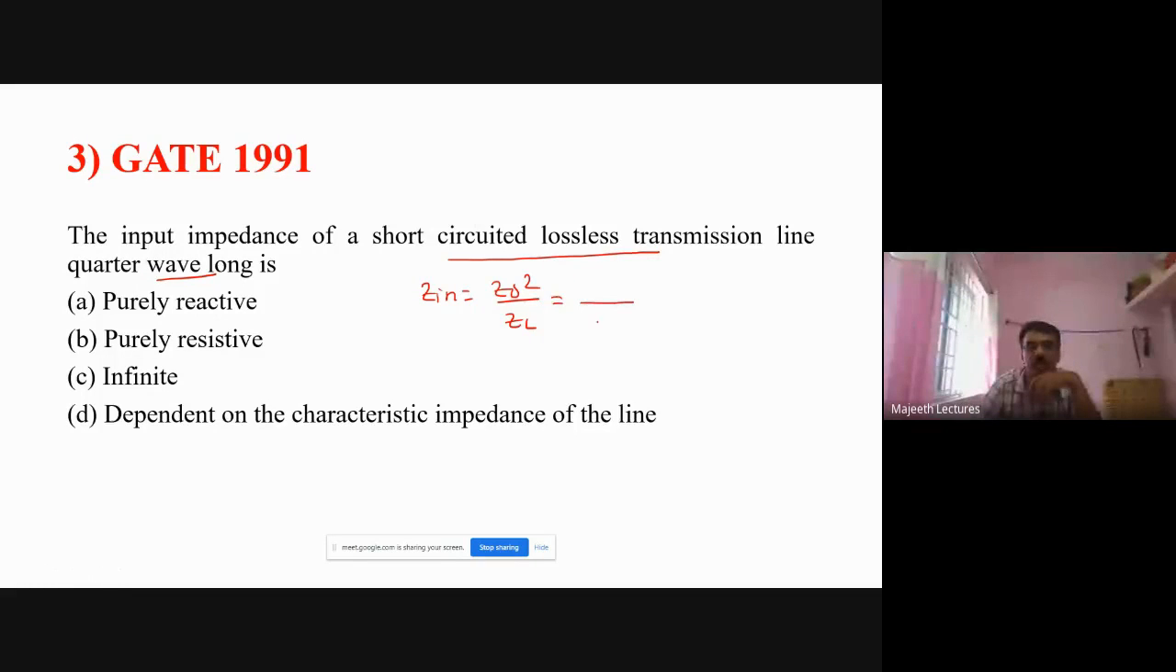Sorry. It is short circuited. Short circuited means the line load impedance is 0. So Z naught squared divided by 0, it is infinity. So impedance is infinite. So option is C.